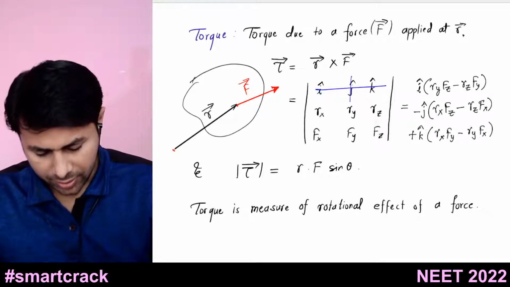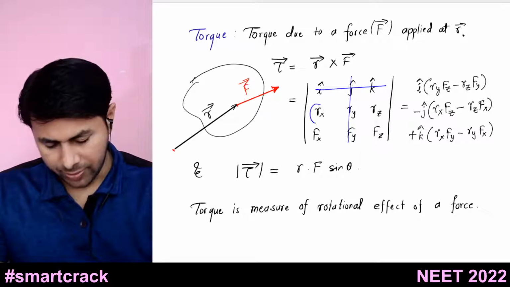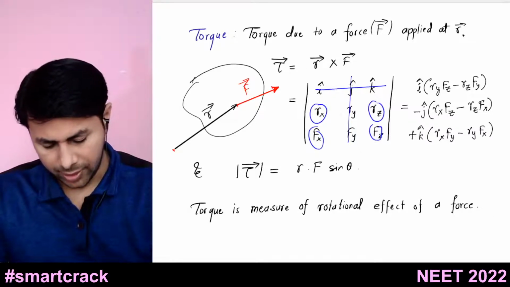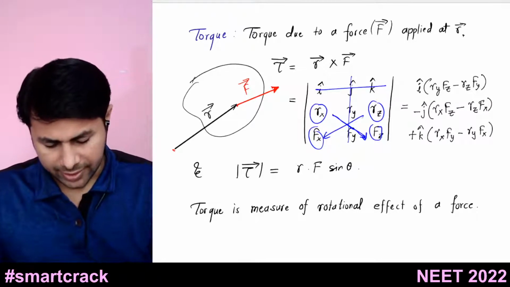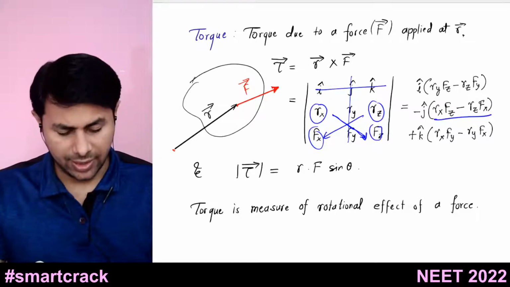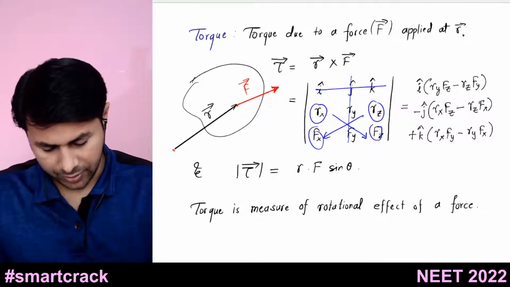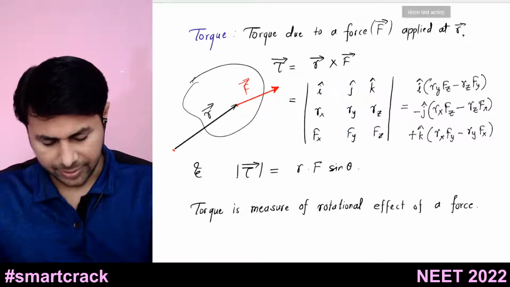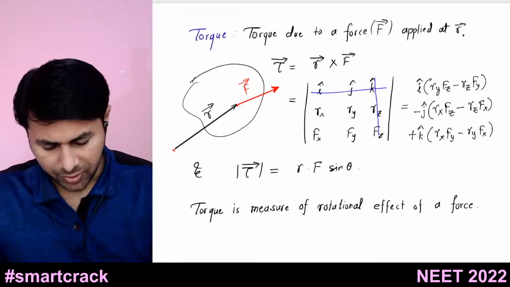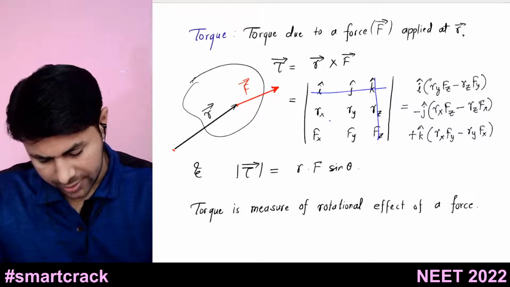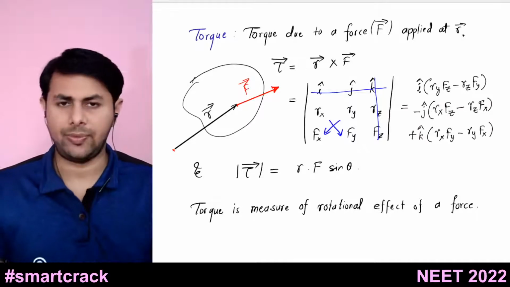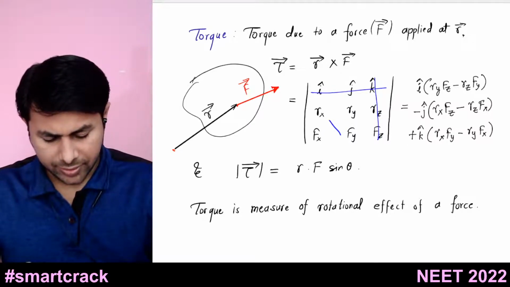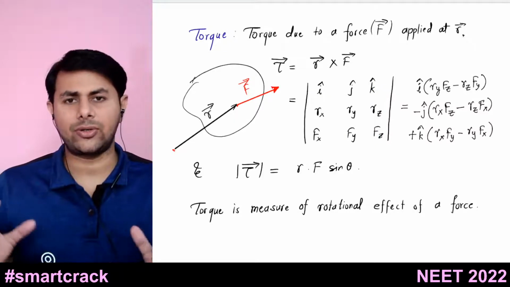So you hide the row and the column containing j cap. Then you will be left with these four terms. You multiply this with this and this with this. So rx into fz minus rz into fx. That's your second term. Similarly you write plus k cap and you hide the row and the column containing k cap. Then it is rx into fy minus ry into fx. So that is how we find the resultant of the vector product of two vectors.